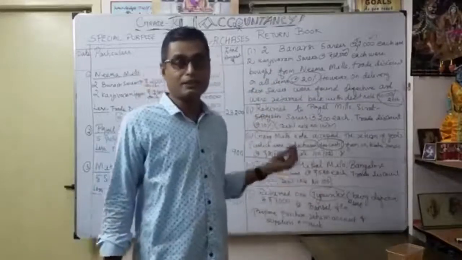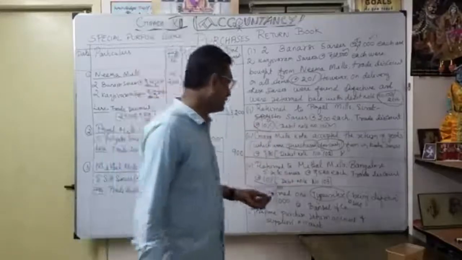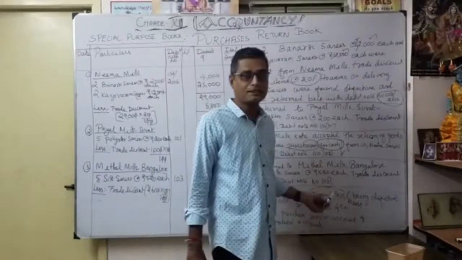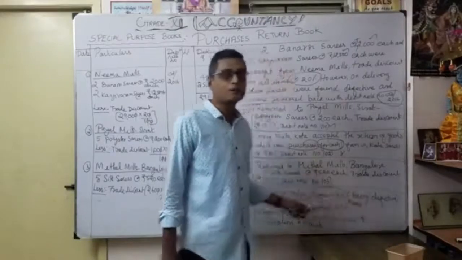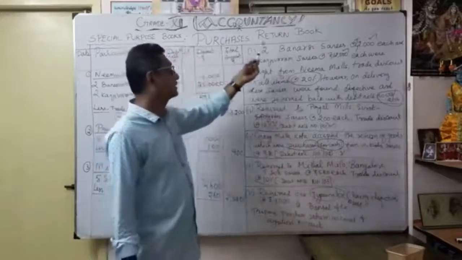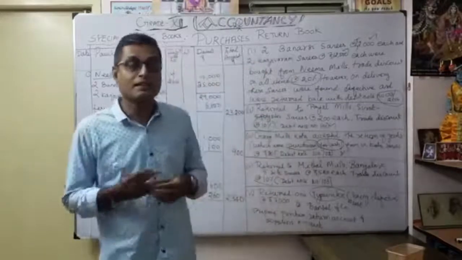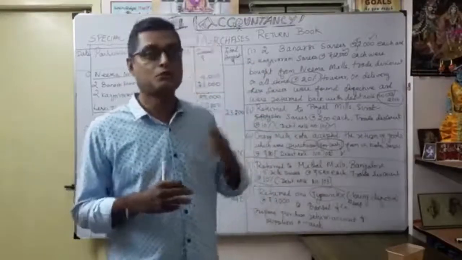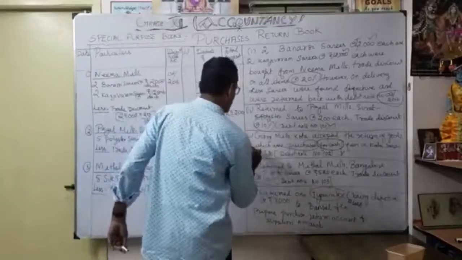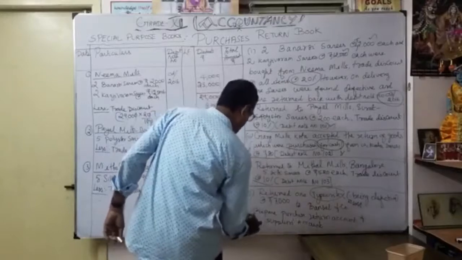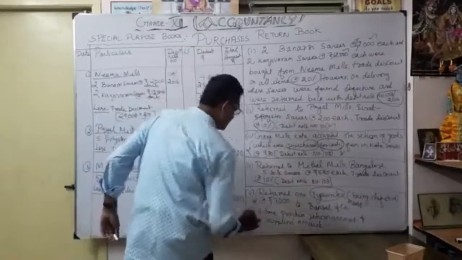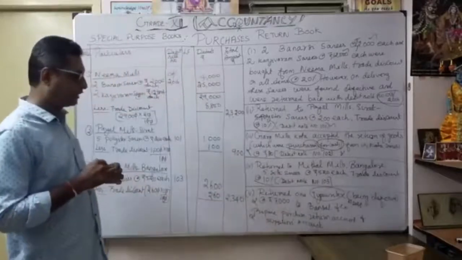But here you are returning the typewriter, which comes under assets. Whatever asset you purchased earlier, due to it being defective, now you are returning it, so you are not going to enter it under the purchase return book. You are going to enter it directly in the purchase return account. So this won't come here. This one also won't come, this one also won't come. Understood? It is very important.